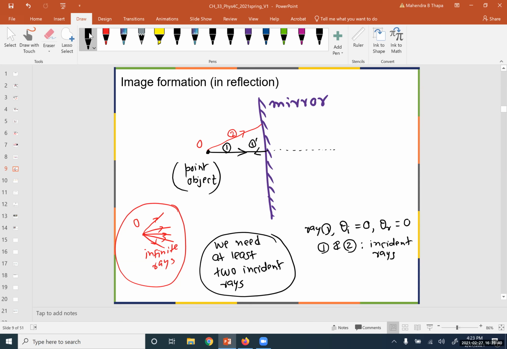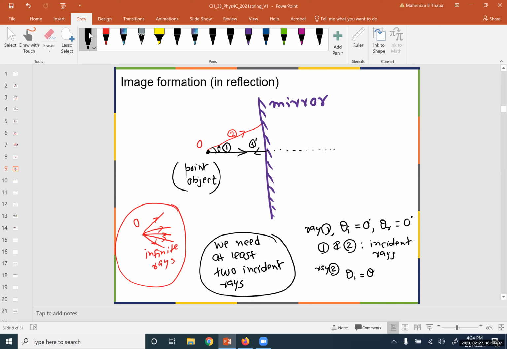You know that for the ray 1, angle theta I is 0 degree, and according to the laws of reflection, theta R also is 0. But this is not the case for the ray 2. For the ray 2, your theta I will be something. For example, this angle could be theta. Angle of incidence is theta.